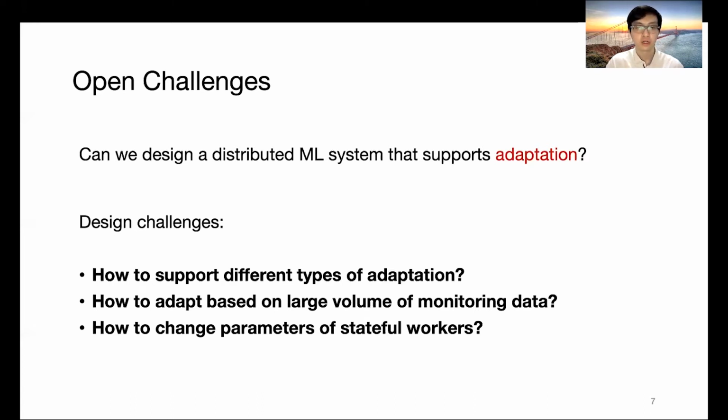And the training workers usually have very large training states, such as the model. When we are adapting their parameters, we must ensure the adaptation would not affect the consistency of the state on distributed nodes. Otherwise, the training results will be compromised.